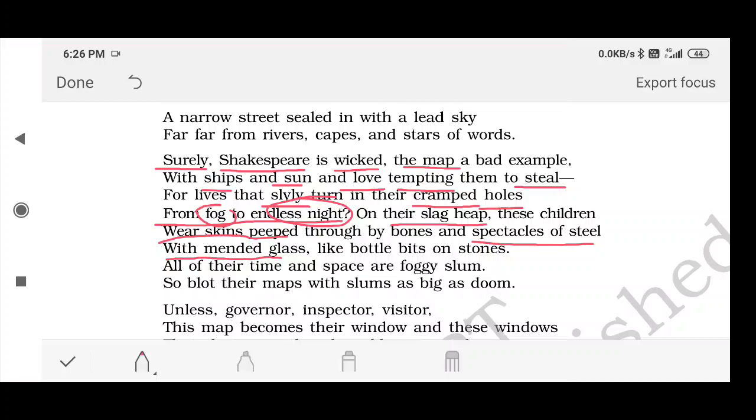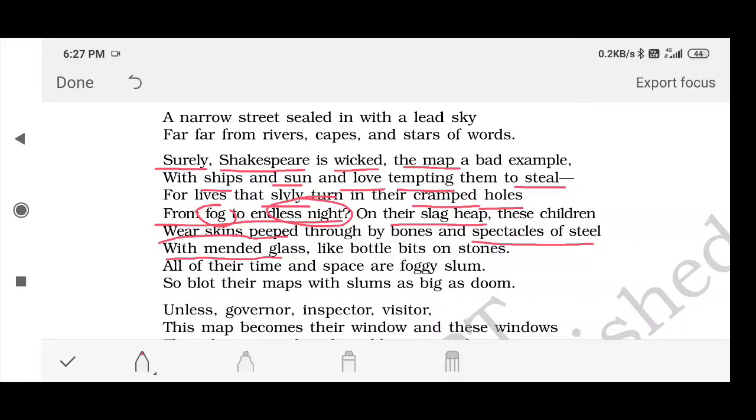Now these children, they are wearing a frame, a glass frame on their face, but this frame was actually thrown away by somebody and the glass was broken. So what they have done, they have mended the glass, means they have repaired and readjusted the glass like bottle bits on stones, and their faces look like stones, and it seems as if there is a bottle of glass which was broken, and these broken glasses were placed on some stone.